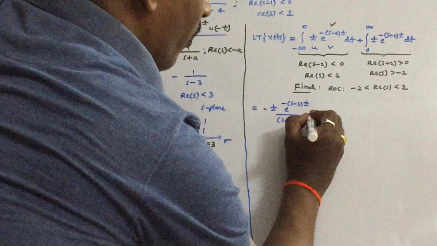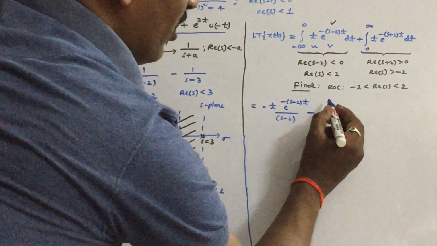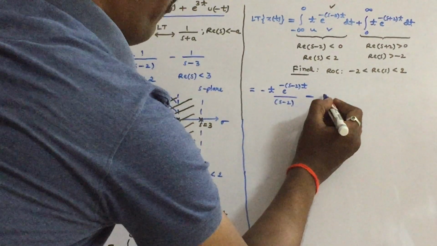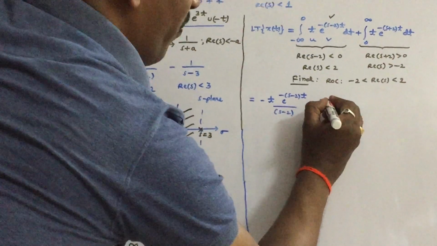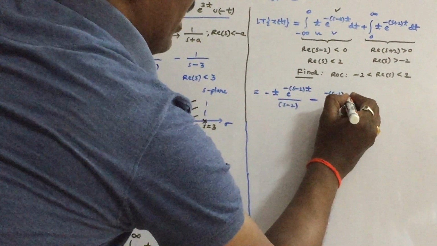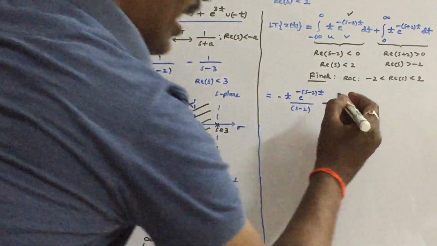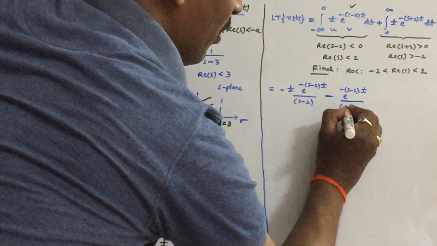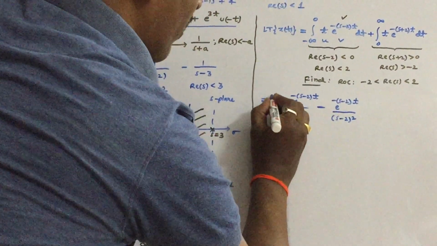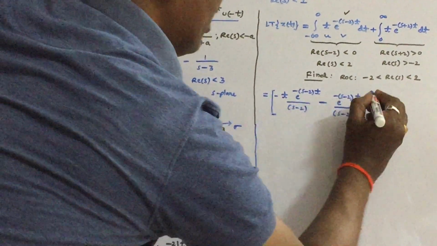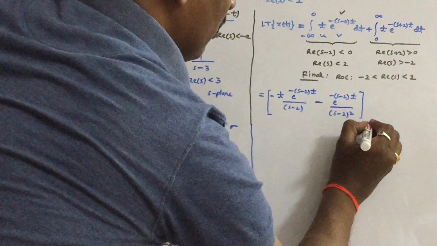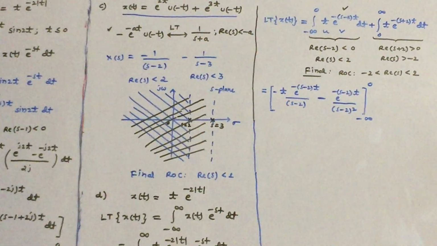This is the first function into integration of second function. Differentiation of t is 1, integration of e power minus (s minus 2) t is e power minus (s minus 2) t by minus of (s minus 2). If you again integrate, the denominator will become (s minus 2) whole square. Substitute the limits for this as minus infinity to 0.